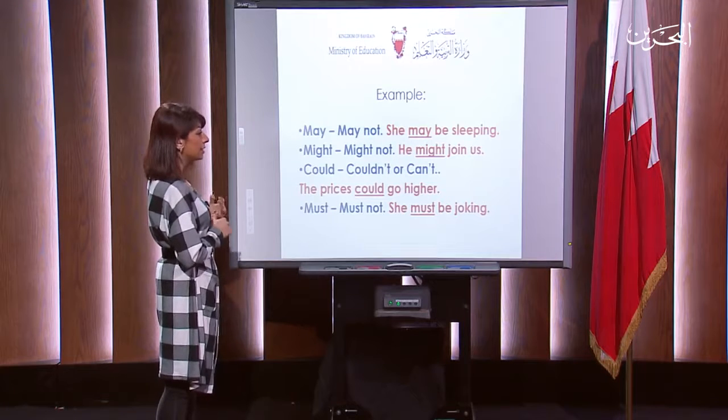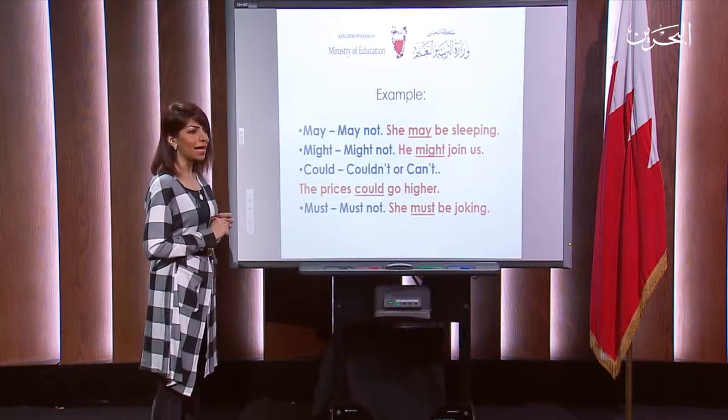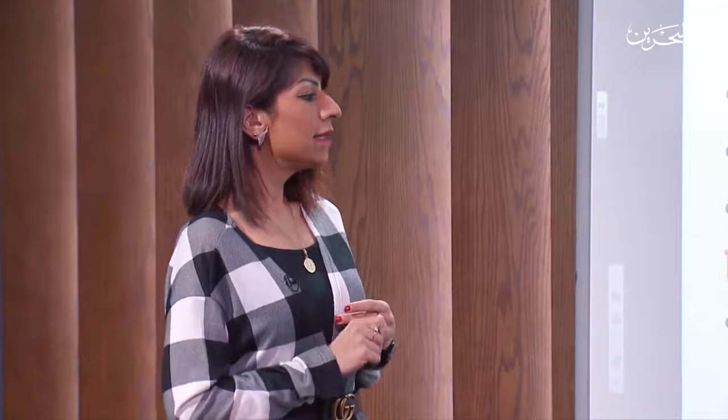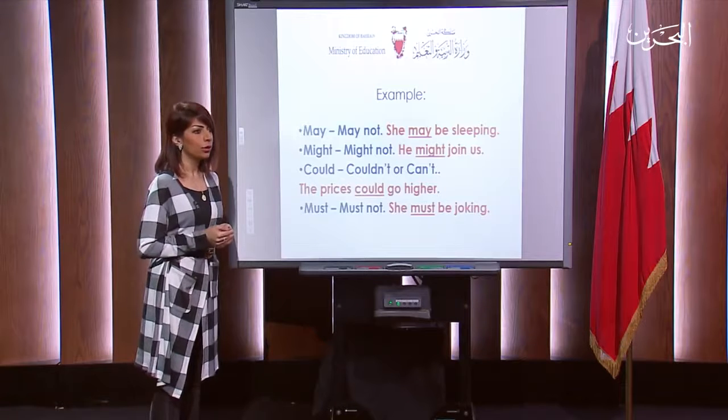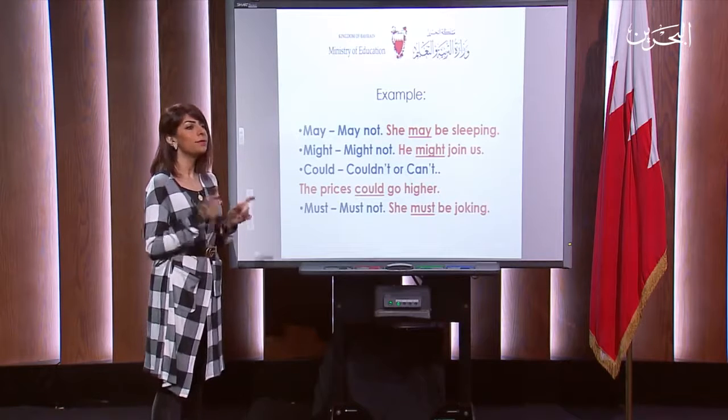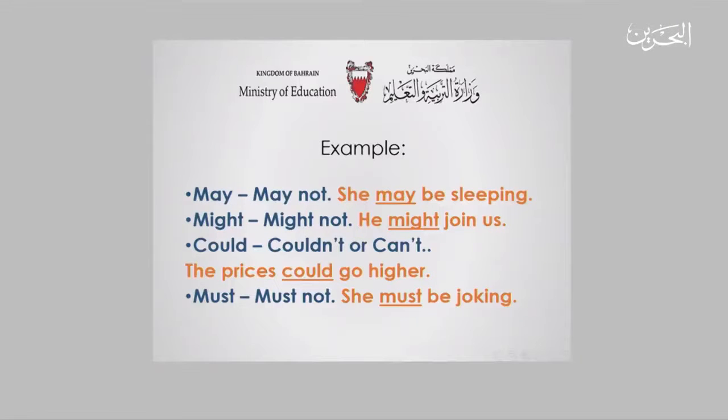Next, I have could, couldn't, or can't. The example is the prices could go higher. Like, is it going to go higher for sure? No, it's not. It could go higher. It depends on a certain situation that will decide if the prices would go higher or not. Last but not least, there is must and must not. The example is she must be joking, which means that she's not serious. What she is saying is definitely a joke.